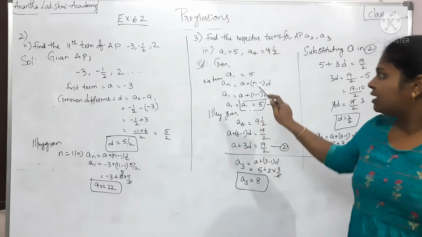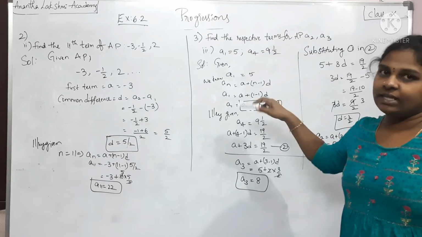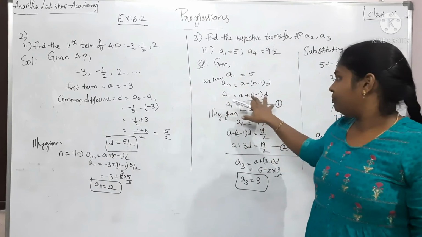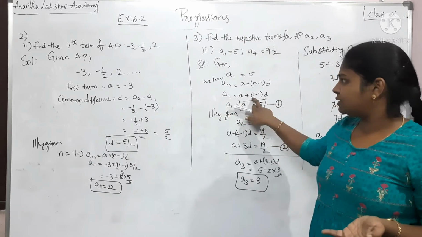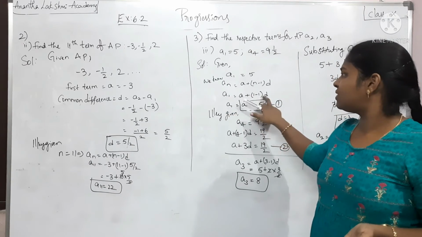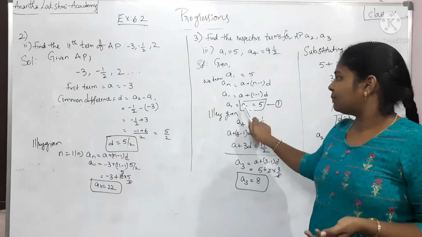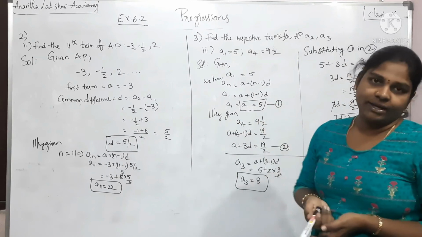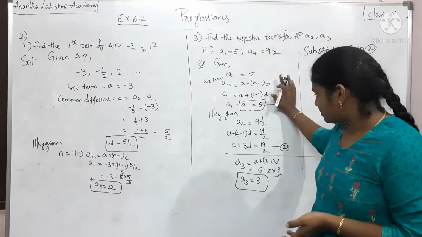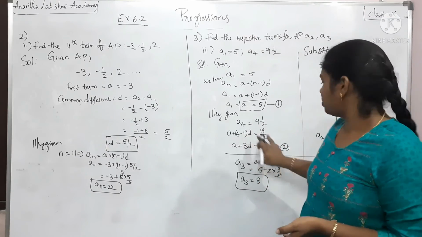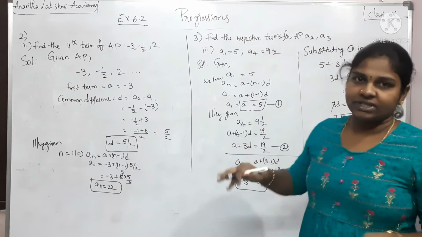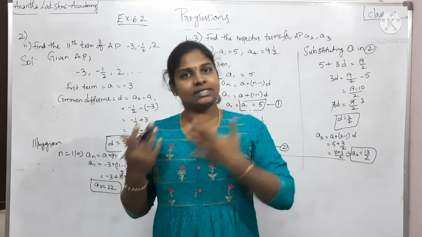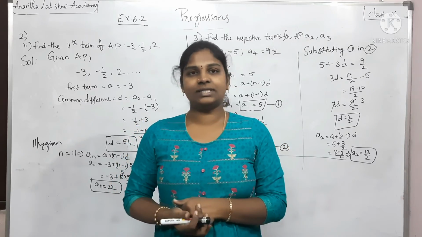Alright, here A1 is equal to 5. When they have given you A1, for your understanding, I have substituted in the formula as well. A plus 1 minus 1 into D, that is nothing but A. A1 is equal to A is equal to 5. Now substituting the same in the second equation, you got D, and once you know the first term and common difference, we figured out the second and third terms of this particular series.